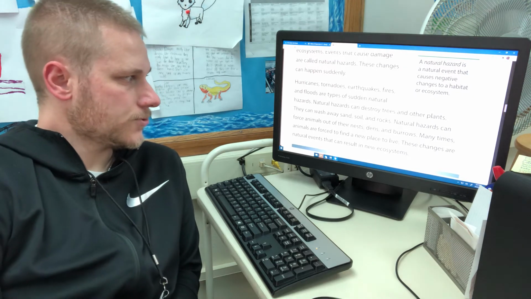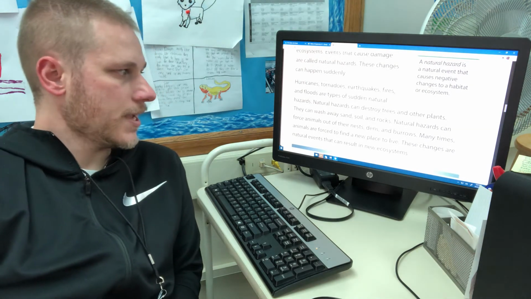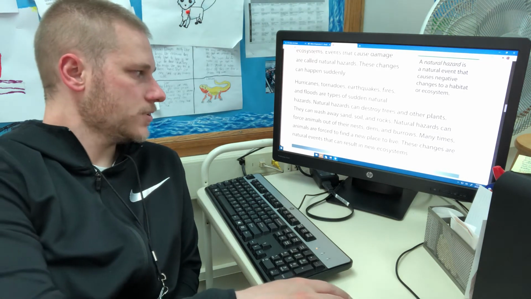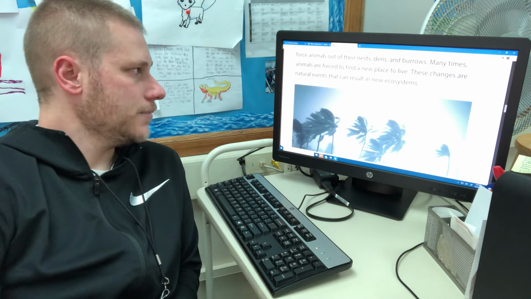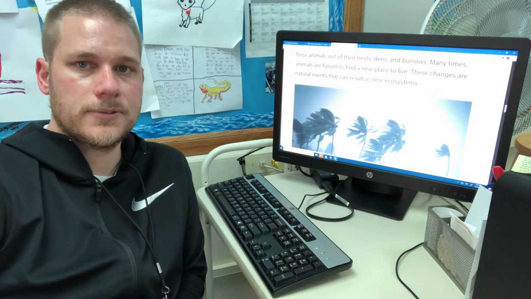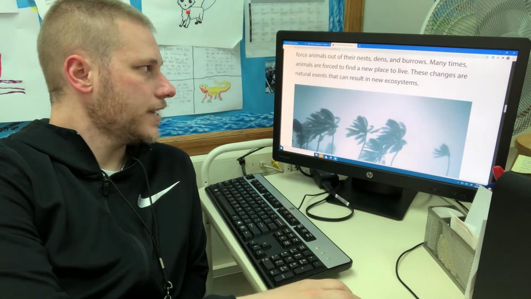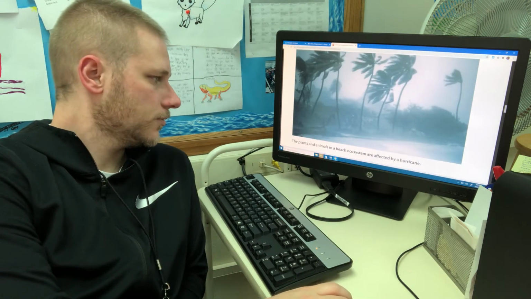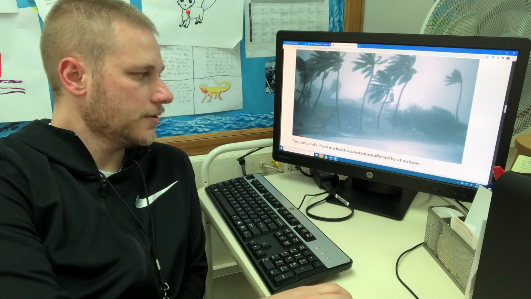Natural hazards can destroy trees and other plants. They can wash away sand, soil, and rock. Natural hazards can force animals out of their nests, dens, and burrows. Many times animals are forced to find a new place to live. These changes are natural events that can result in new ecosystems. Here the plants and animals in a beach ecosystem are affected by a hurricane.